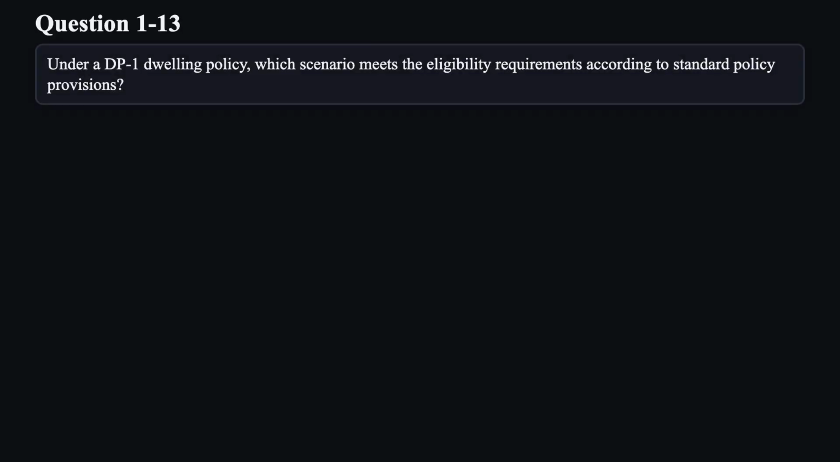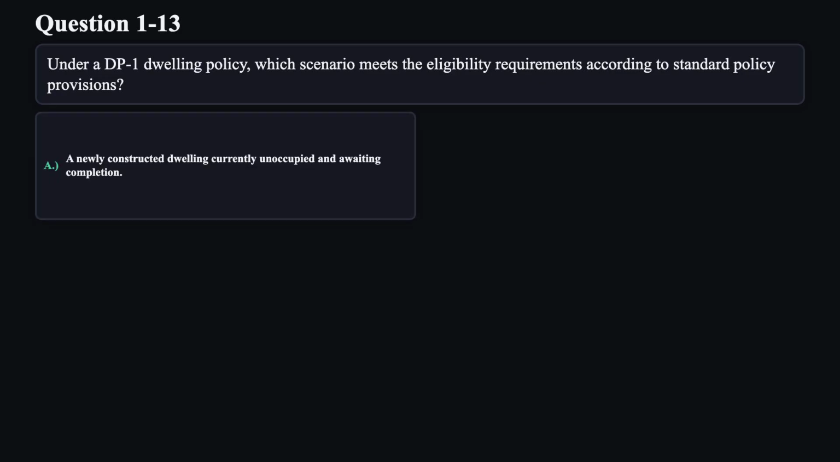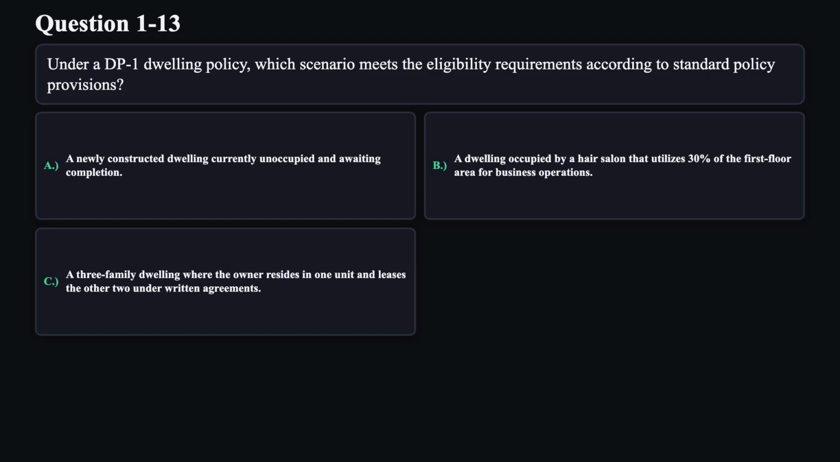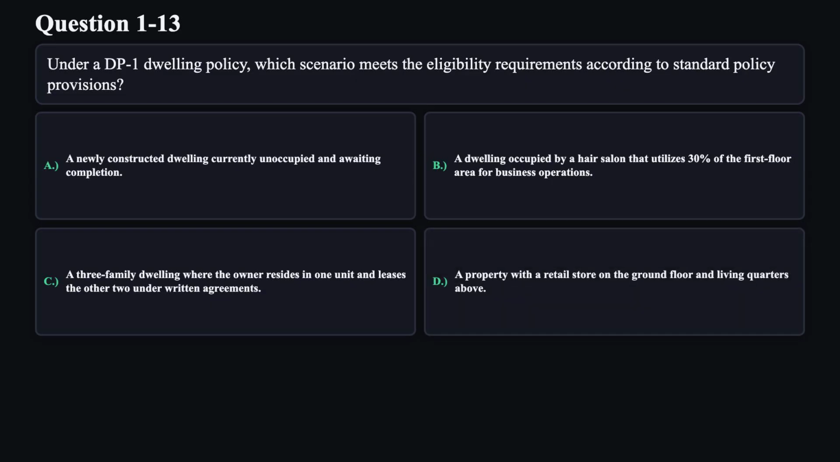Question 13. Under a DP1 dwelling policy, which scenario meets the eligibility requirements according to standard policy provisions? A. A newly constructed dwelling currently unoccupied and awaiting completion. B. A dwelling occupied by a hair salon that utilizes 30% of the first floor area for business operations. C. A three-family dwelling where the owner resides in one unit and leases the other two under written agreements. D. A property with a retail store on the ground floor and living quarters above.